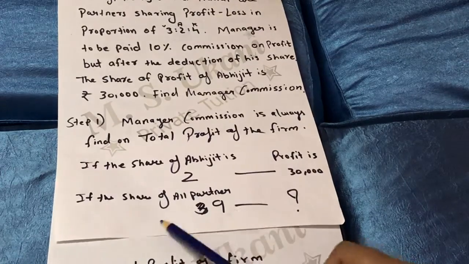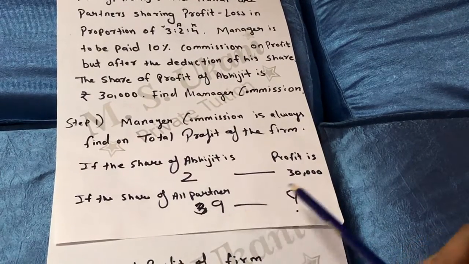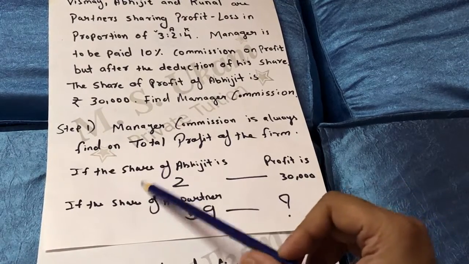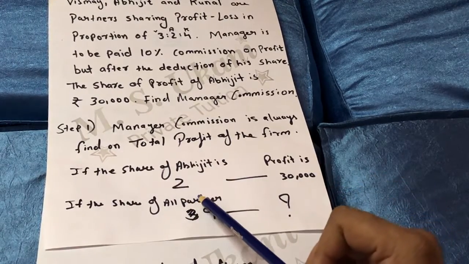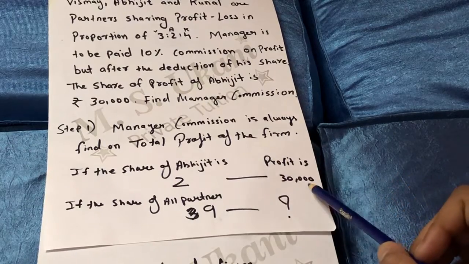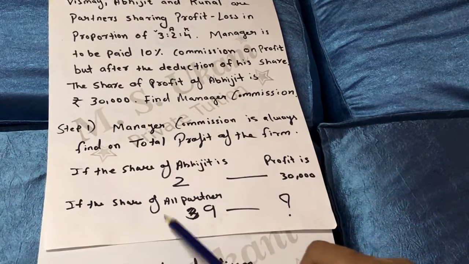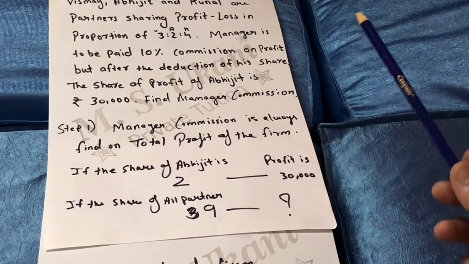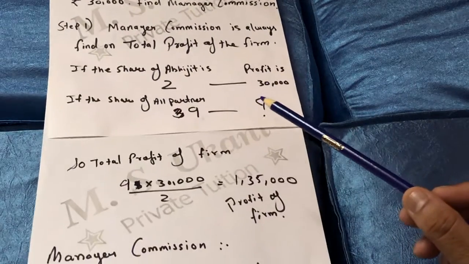So if the share of all partners is 9, then how much? Again I am speaking the equation. If the share of Abhijit is 2, then the profit of Abhijit is 30,000. If the share of all partners is 9, then how much? So let us see the calculation for the equation.